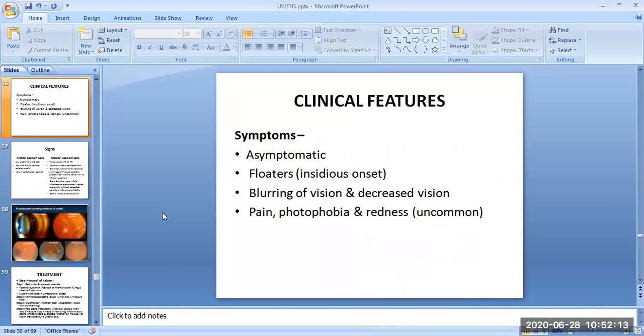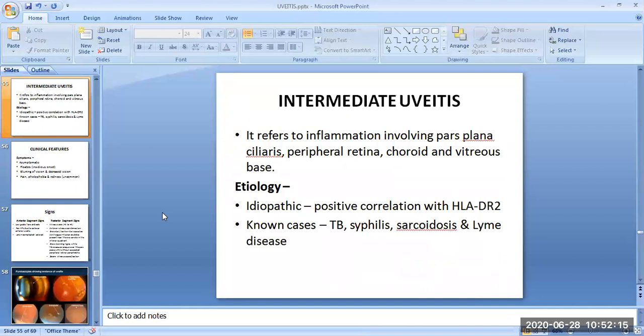So here is intermediate uveitis. We have discussed the etiology. What is the etiology? Then what are the clinical features? Basically, what are the signs of intermediate uveitis?